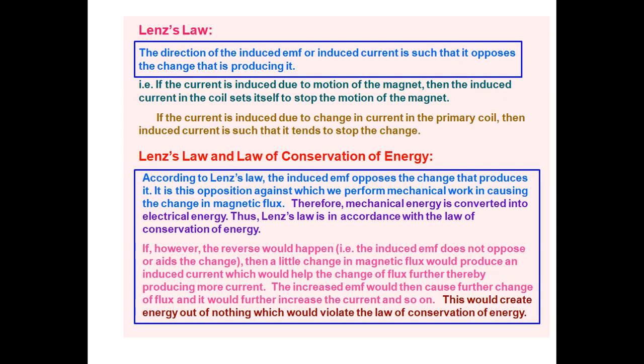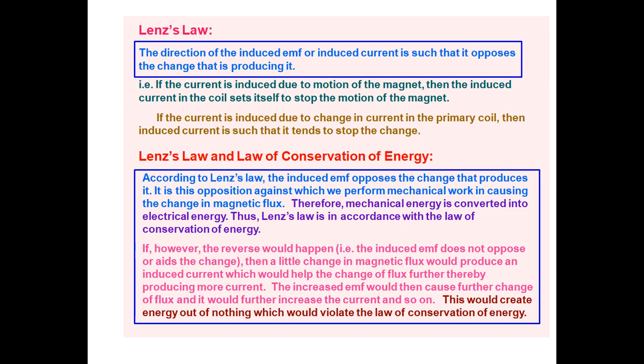Whenever the coil is connected with the galvanometer, when the magnet is pushed towards the coil or pulled away from the coil, the galvanometer shows some deflection momentarily, and electrical energy is generated in it. Current is produced, which means electrical energy is there in it.